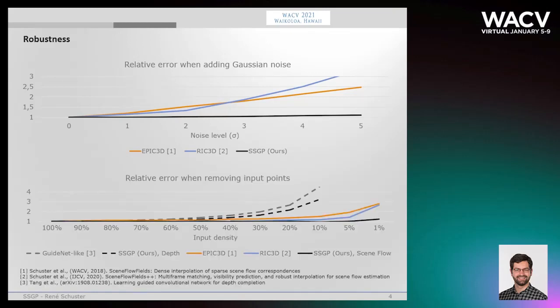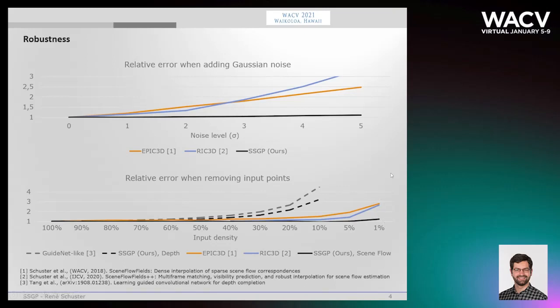In a second experiment, robustness against the density of the input is tested. The dashed lines show results for depth completion of SSGP and the network that represents state-of-the-art. The solid lines are again scene flow results. In both cases, SSGP shows a superior robustness compared to previous work. For scene flow, the performance starts to drop only after removing 99% of the input.